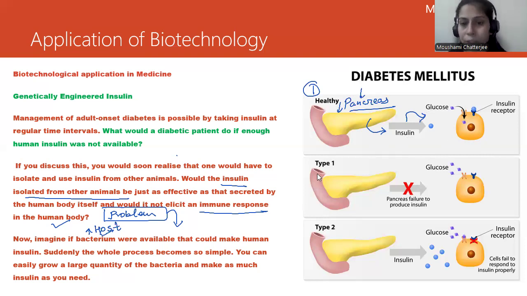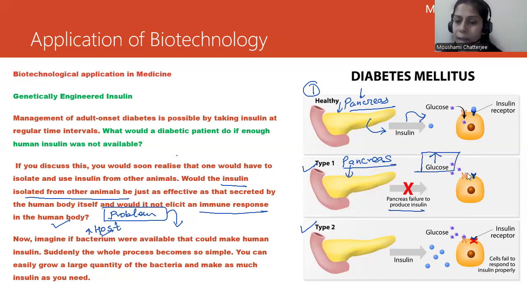Now, what are the two types of diabetes? Type 1 and type 2. Type 1 suggests pancreas failure to produce insulin. So what is happening here is that the pancreas is not able to produce insulin. That means if no insulin is produced, there will be an increase in the level of glucose in the blood that will lead to diabetes.